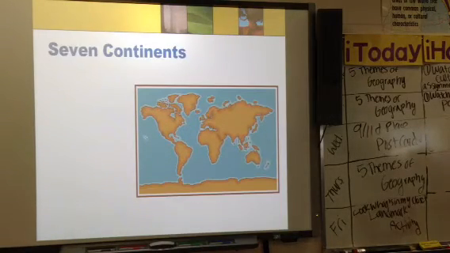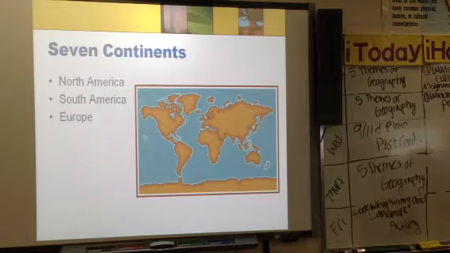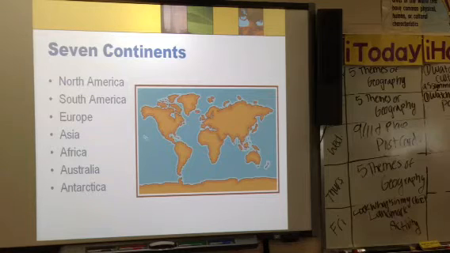So let's review what our 7 continents are. North America, South America, Europe, Asia, Africa, Australia, and Antarctica. And just like somebody in our class has pointed out, all of them end in A except for Europe.